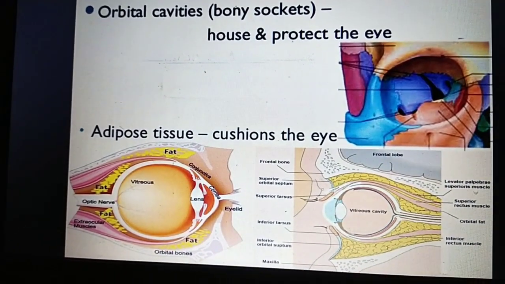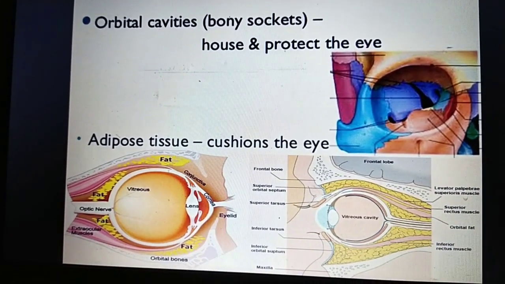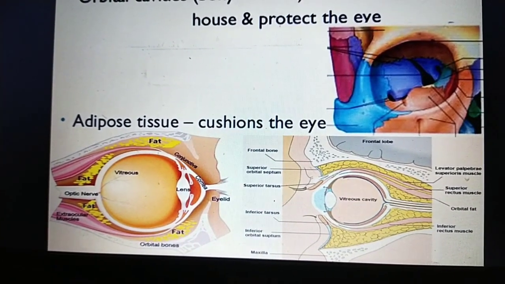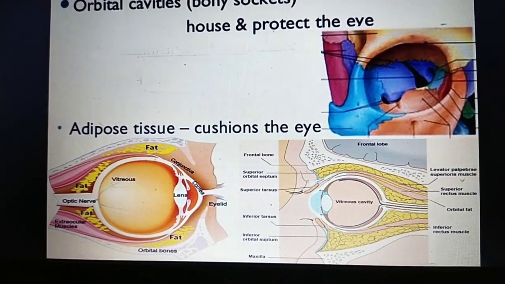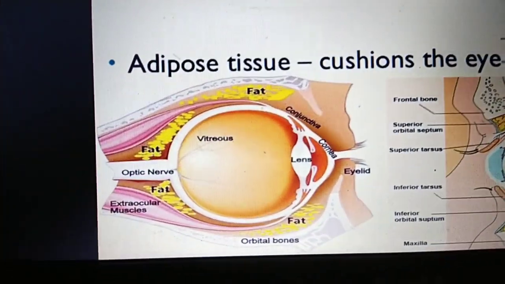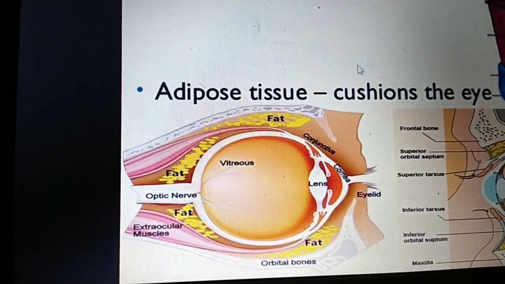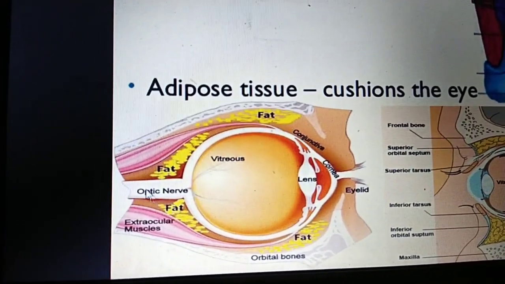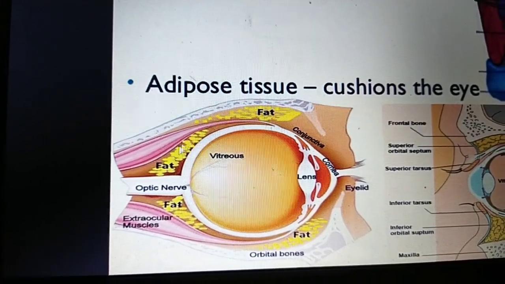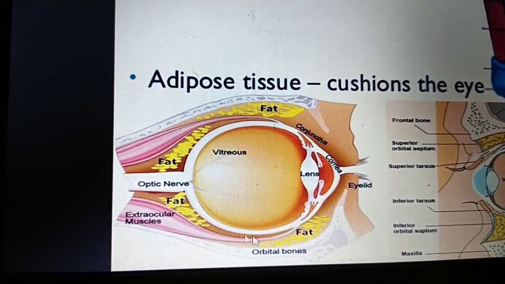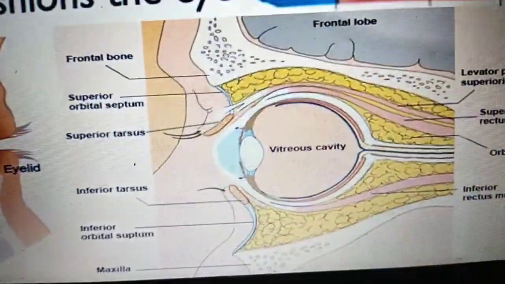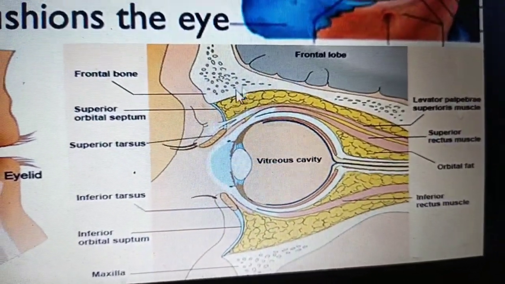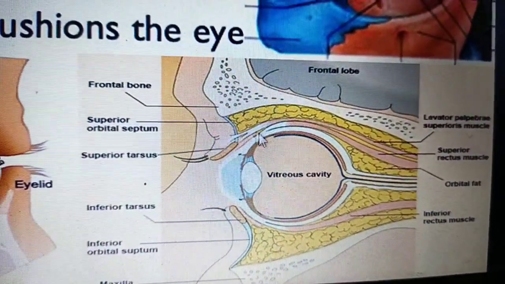It has another protection, that is the adipose tissue, meaning fat. These fats form cushions for the eye. You can see here in this picture, this is fat, and this is the orbital cavity. This is also bony, and here you can see the cushion of fat that is formed. This fat makes the cushions for the eye.